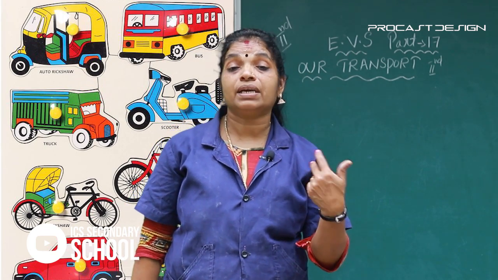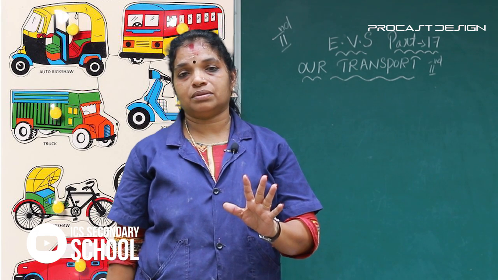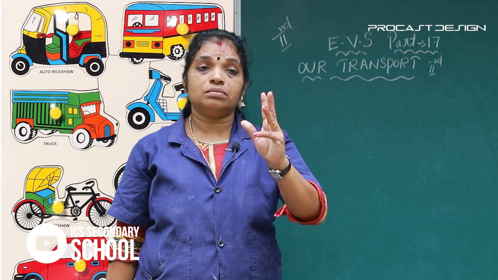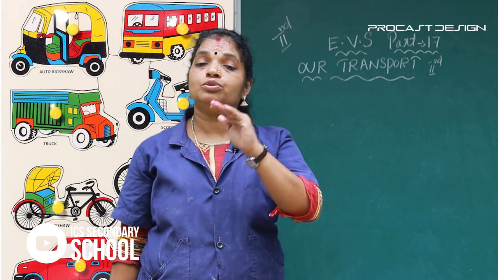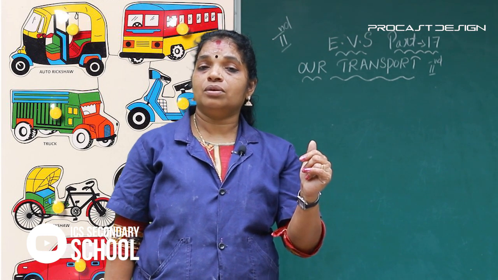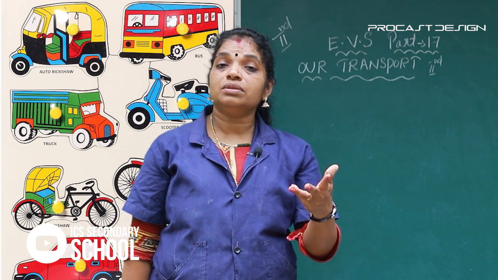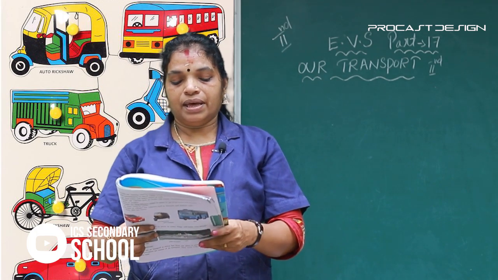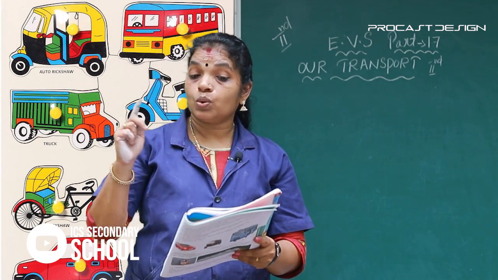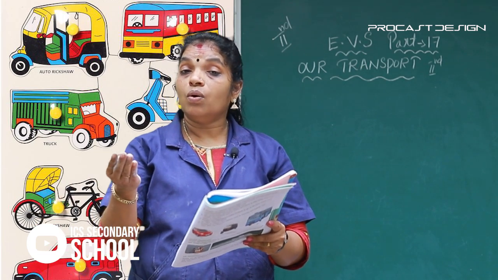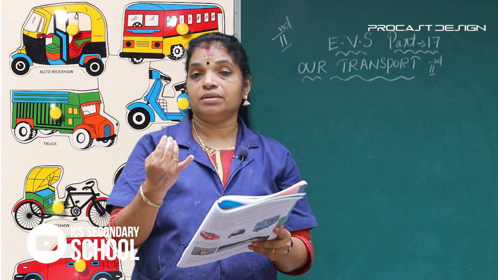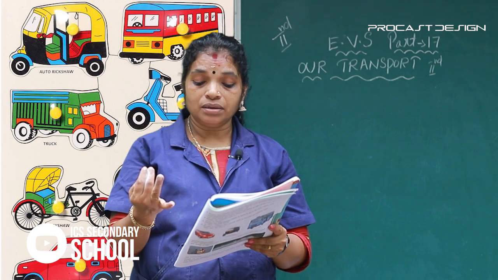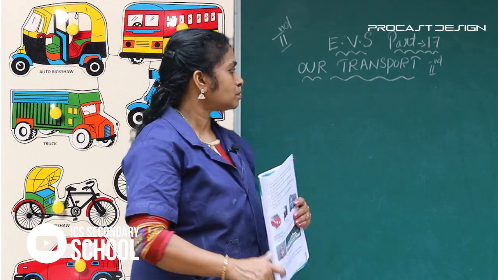Different types of vehicles are called transport. When people move from one place to another place, they use different transport. Then people travel from one place to another place on vehicles: buses, cars, bicycles,